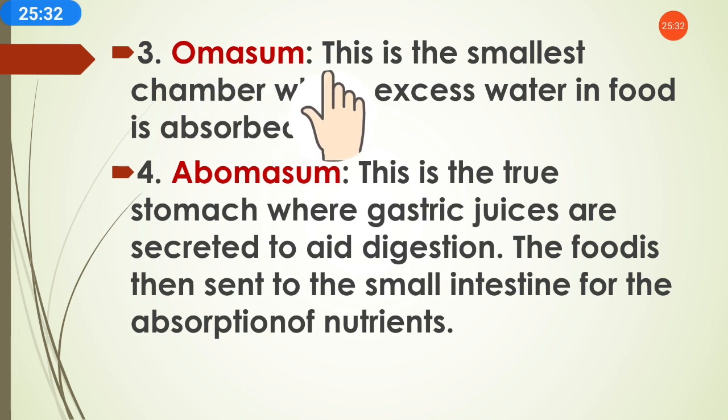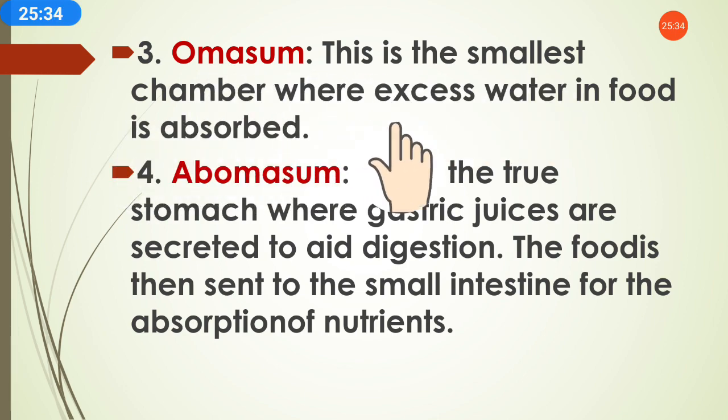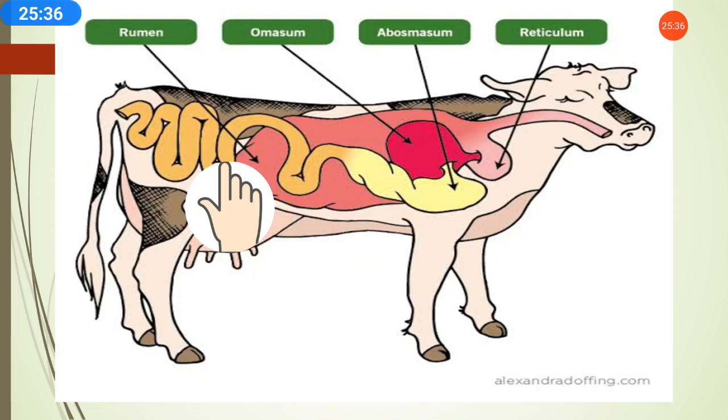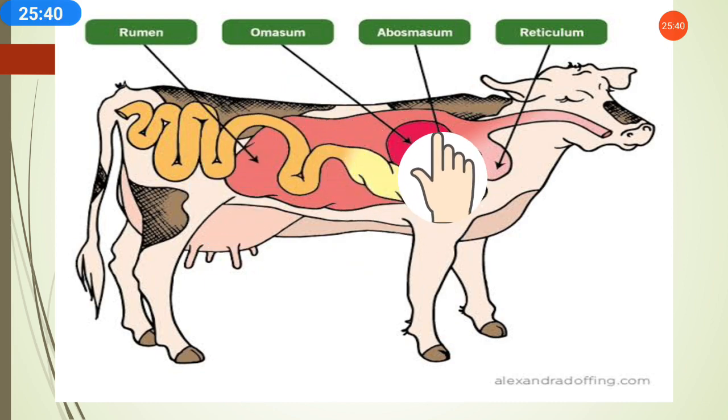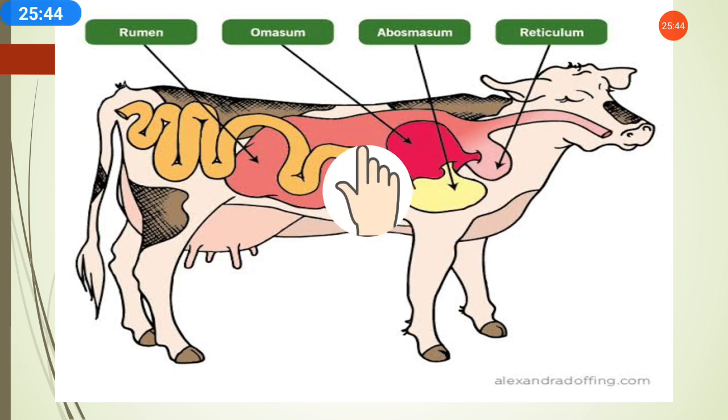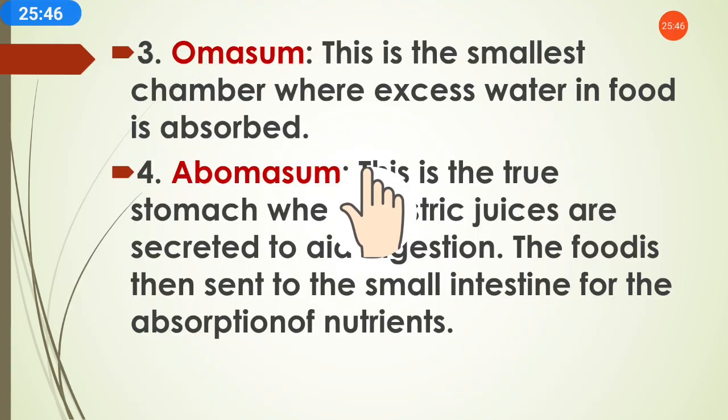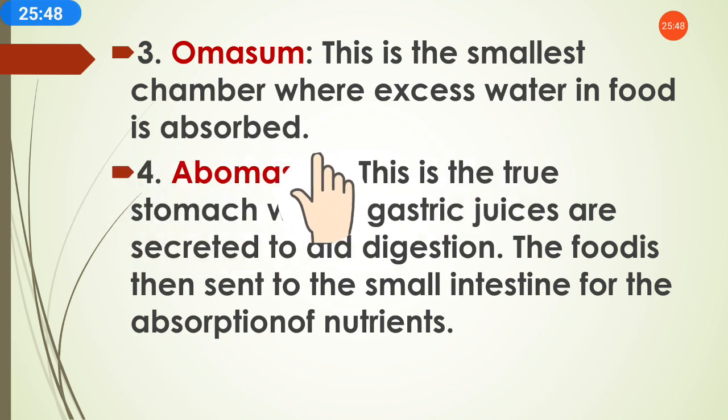Then third is the omasum. This is the smallest chamber where excess water in food is absorbed. Means this is the small chamber, and here water is stored, and that water goes for further digestion and is absorbed.